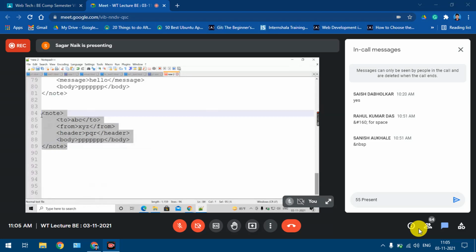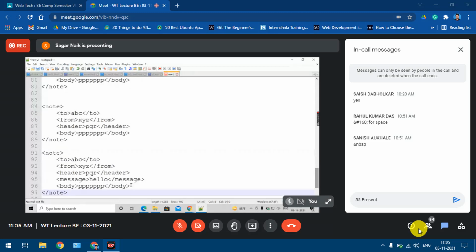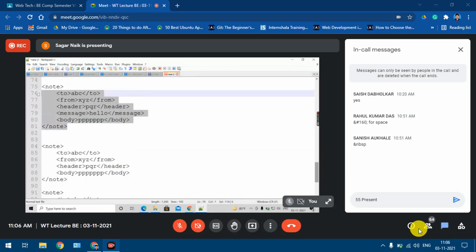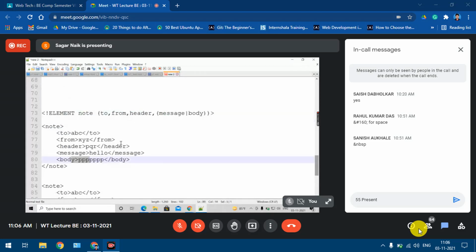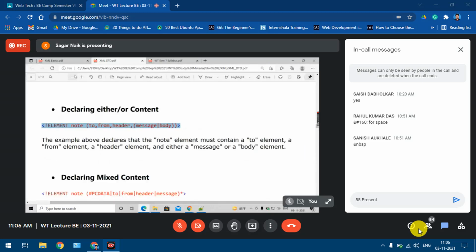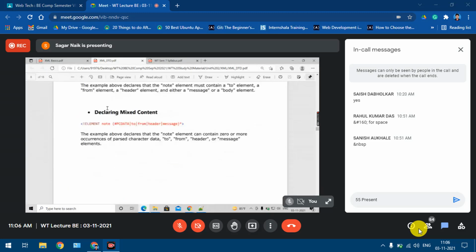Even this will be valid if I remove the body component instead. But this is not valid, because it has both message as well as body. Understood? So these are a few more things we should know.